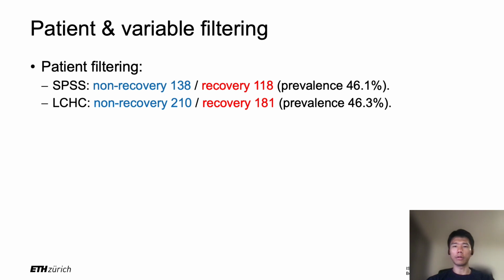After we filtered out those invalid patients, we have 138 non-recovery and 118 recovery samples in SPS's dataset. And this translates to a positive class prevalence of 46.1%. And in LCHC, the external validation dataset, we have 210 non-recovery and 181 recovery samples. It also has a very similar positive class prevalence of 46.3% and a cohort size in the same order of magnitude.